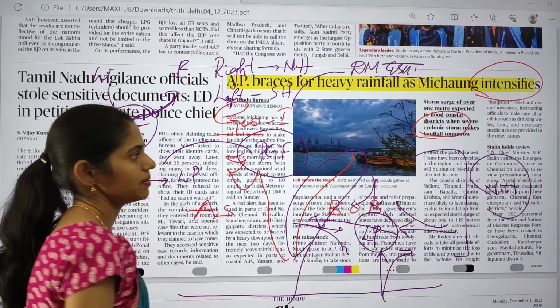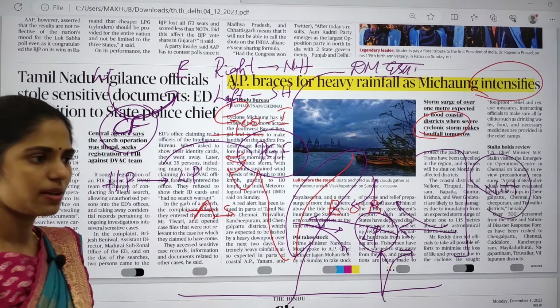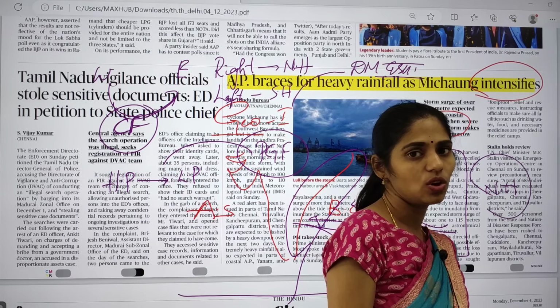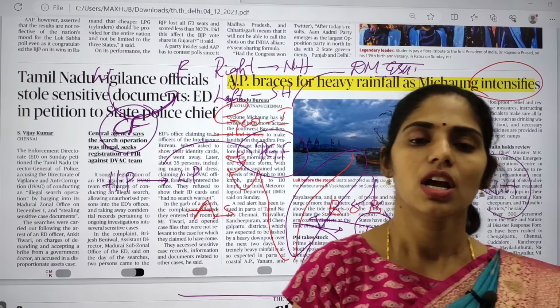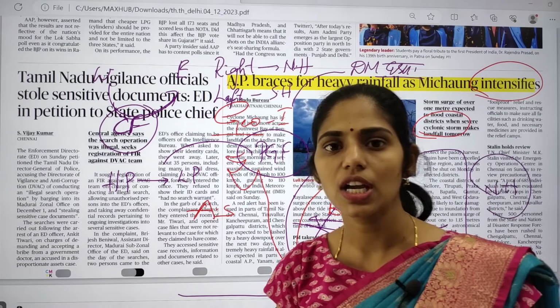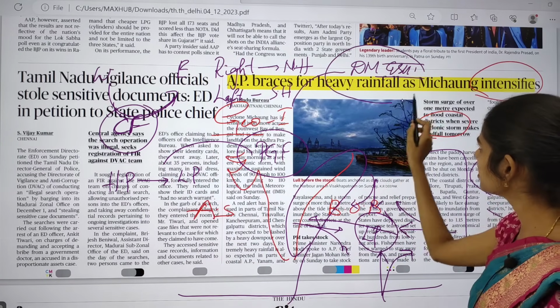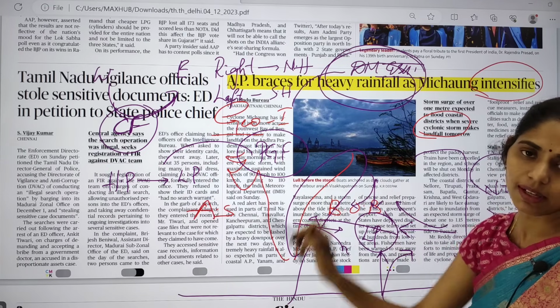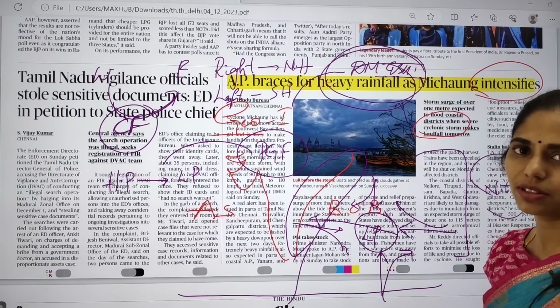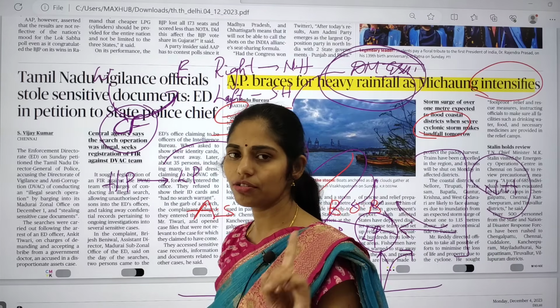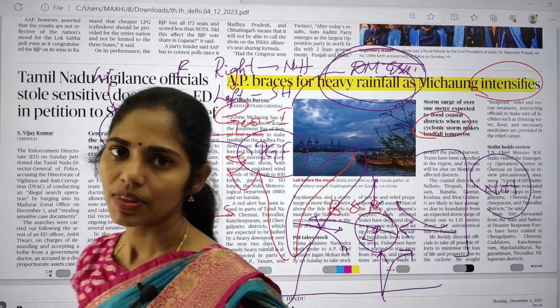So what are the steps that you can take during these floods? Like preventive measures, the steps during the disaster, and post-disaster measures, rehabilitation, reconstruction. All these things you will be studying in disaster management, which comes under GS paper 3. And every year in your mains, you can see at least one question from disaster management.